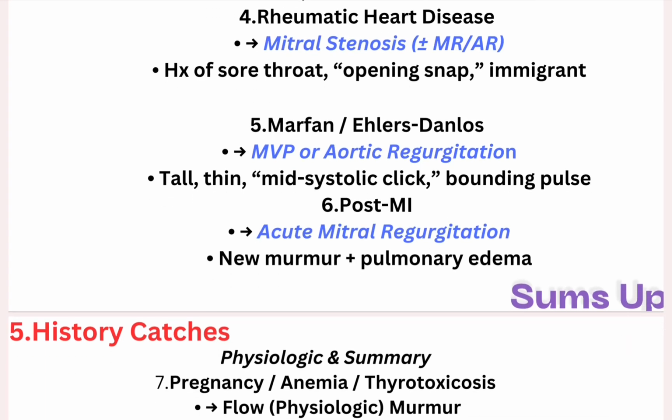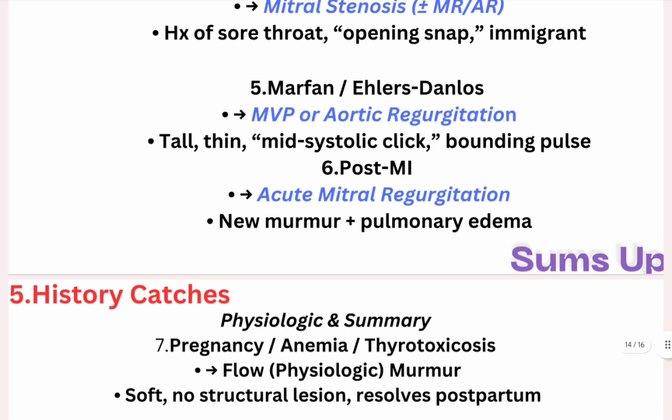Next up we have post-MI acute mitral regurgitation. Just think of it: MI causes the heart to dilate, and when it dilates, the blood would flow backwards, and the most common location for it is mitral regurgitation. New murmur plus pulmonary edema, it's acute mitral regurgitation.